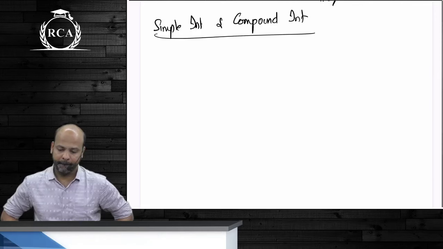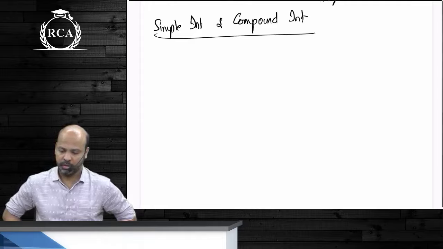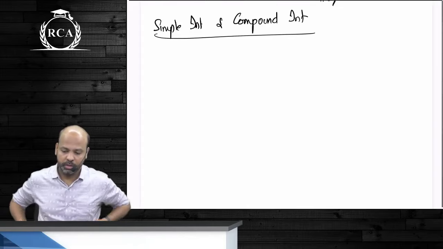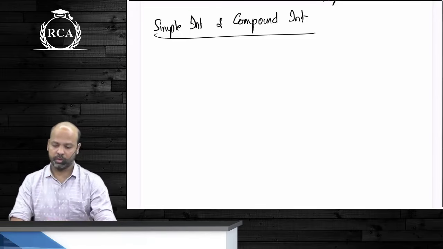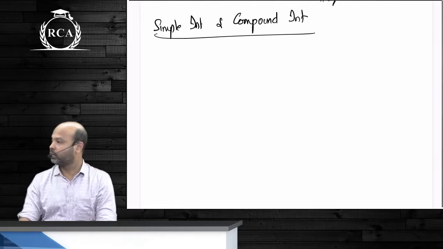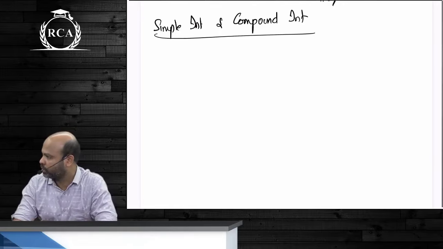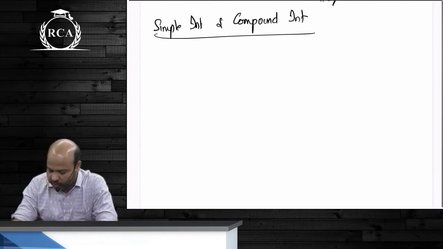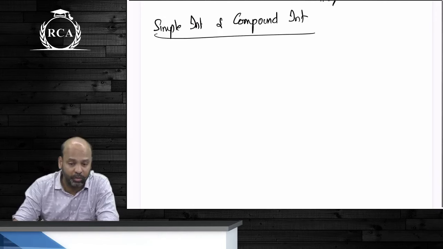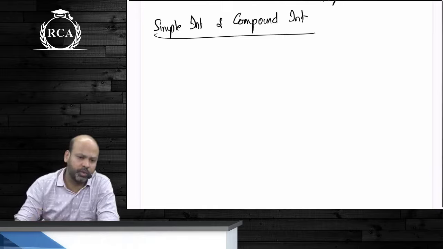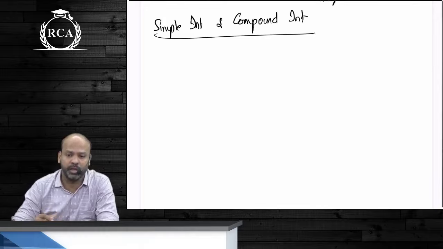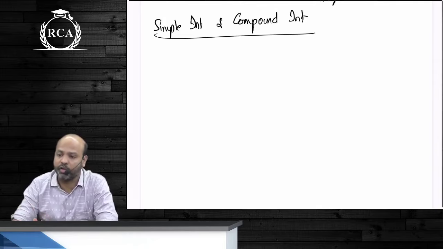Next. Under compound interest, interest will always be computed on the amount of accumulated balance till the end of the previous period.